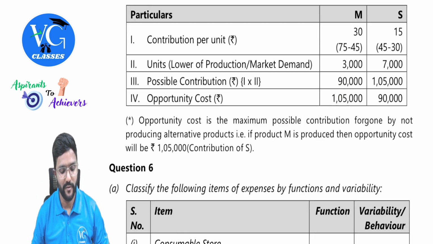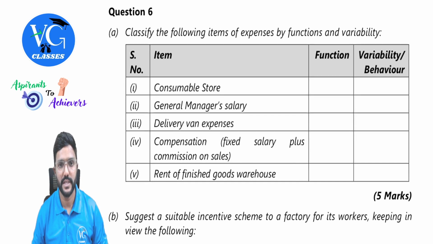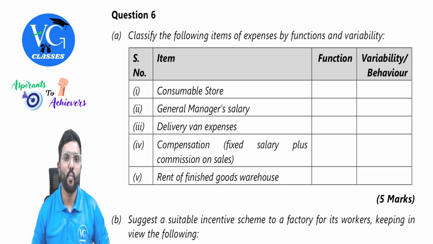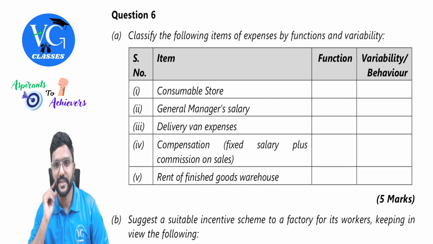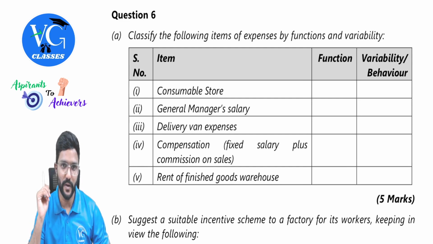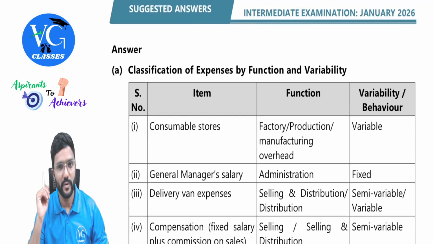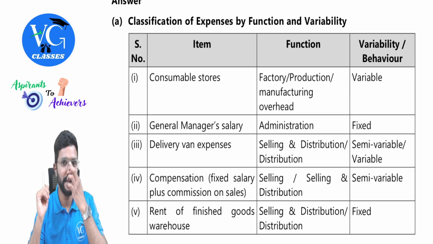Okay, done with question number 5. Next, question number 6 is completely theoretical. Classify the following items of expenses by functions and variability. We'll just straight away go to the question solution. I will explain there itself.